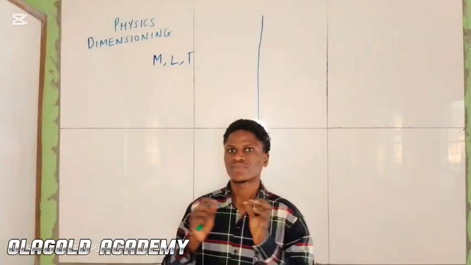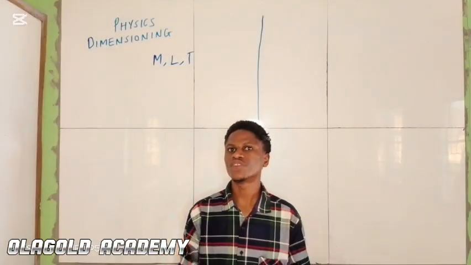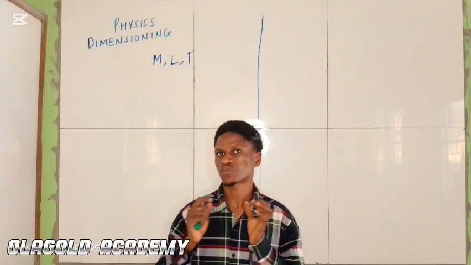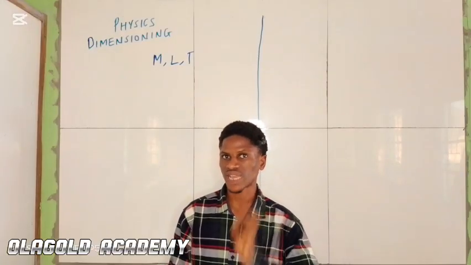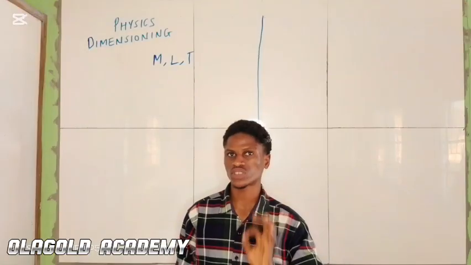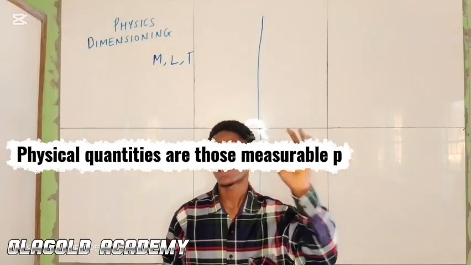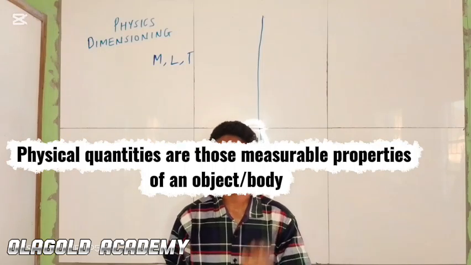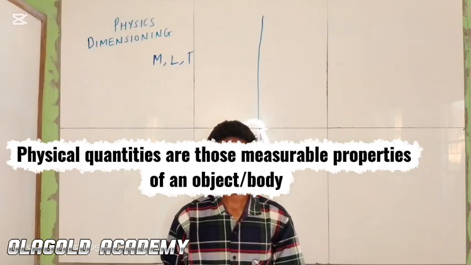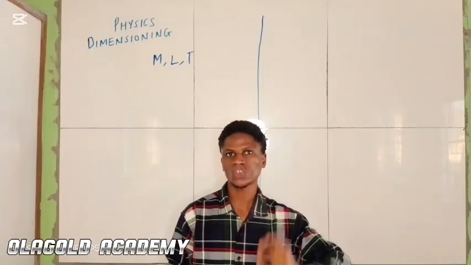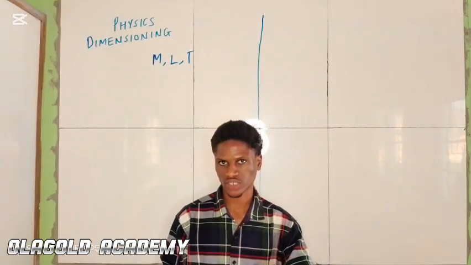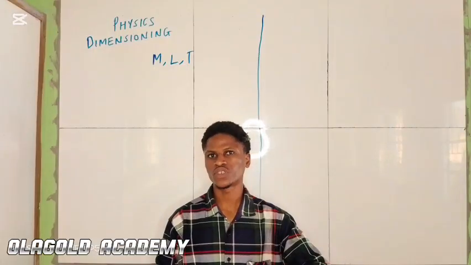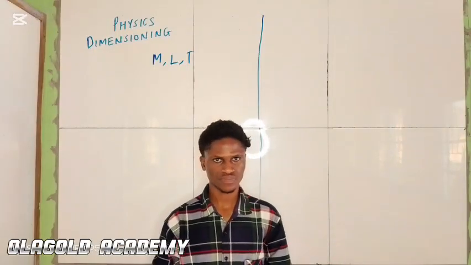Now, I said that dimensioning refers to how various physical quantities relate to fundamental quantities, especially mass, length, and time. Now, what are physical quantities? Physical quantities are those measurable properties or qualities of an object or of a body.